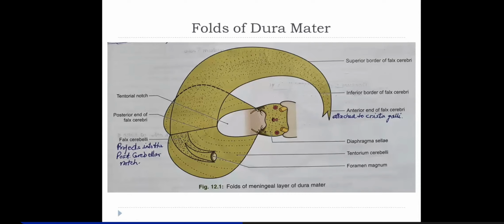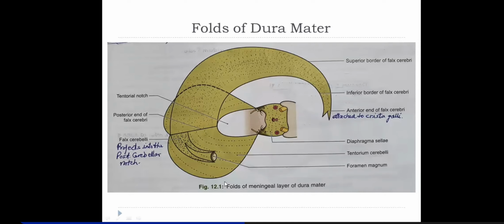And on the line where it attaches to the tentorium cerebelli, it encloses a sinus called the straight sinus. This straight sinus is actually in continuation with the great cerebral vein of Galen.